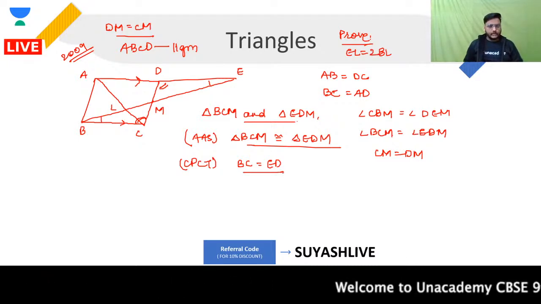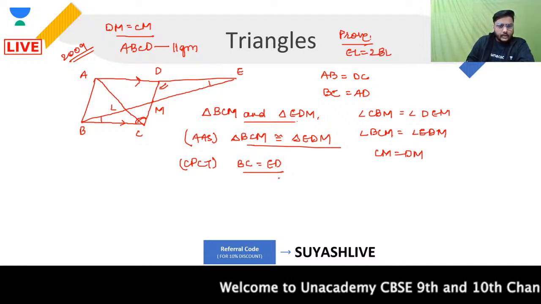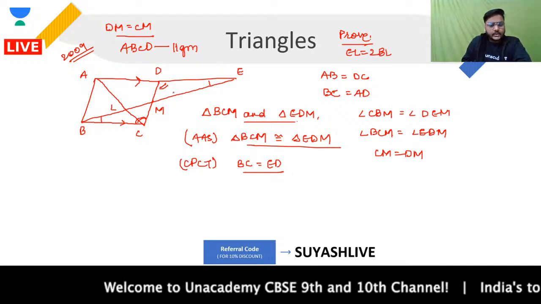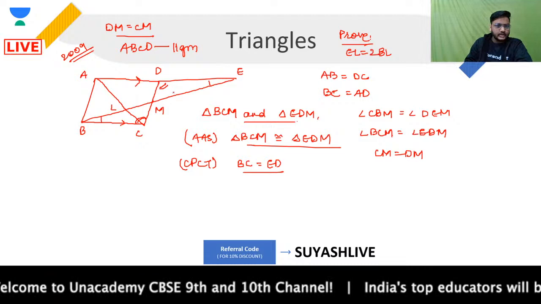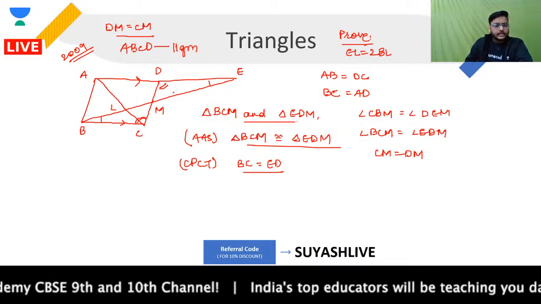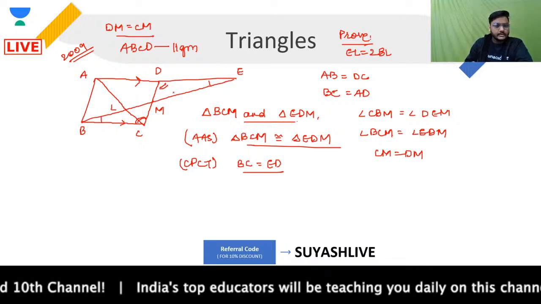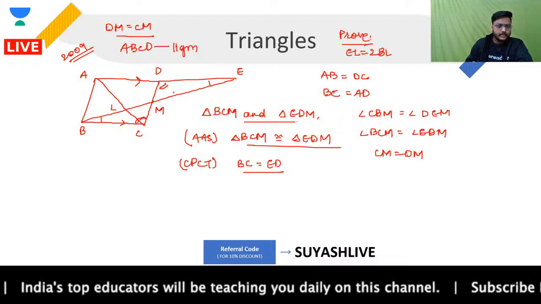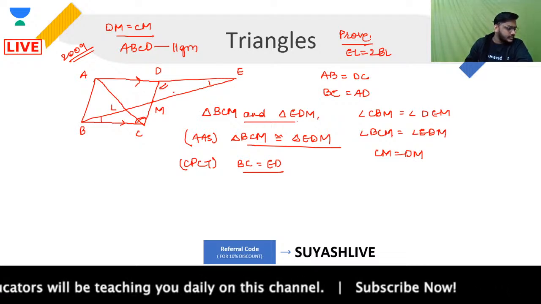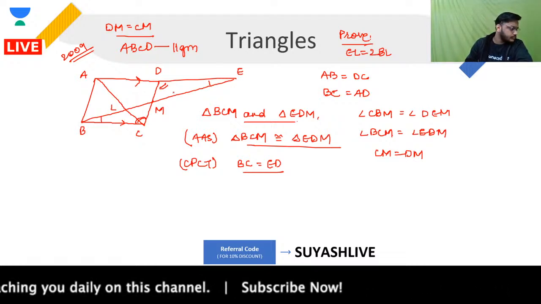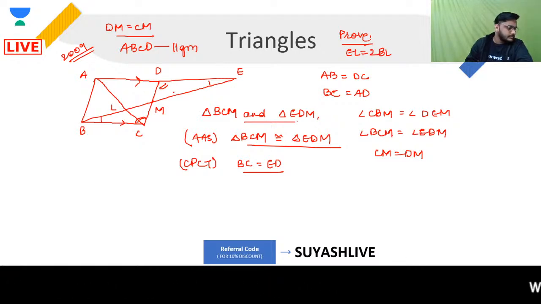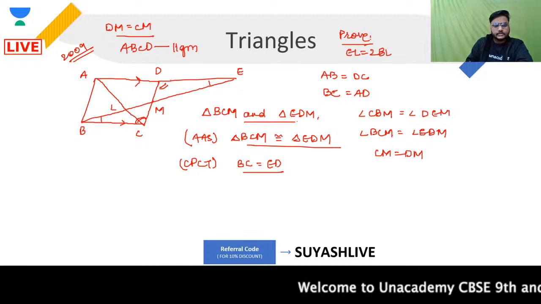Now moving forward, when BC is equal to ED, I will be talking about the triangles that I've been discussing over here. Now we'll be picking up these two triangles.